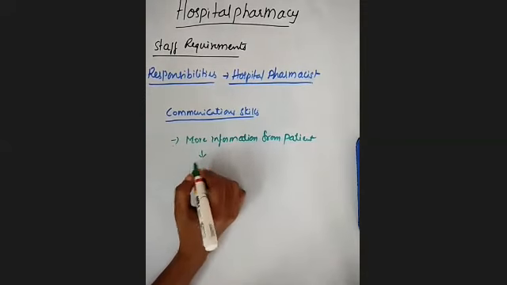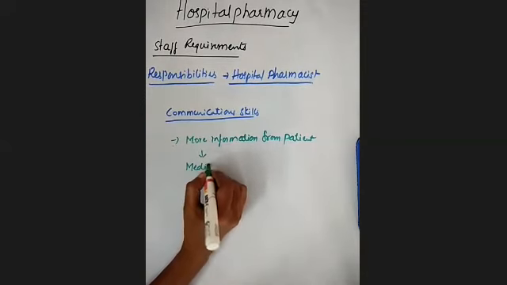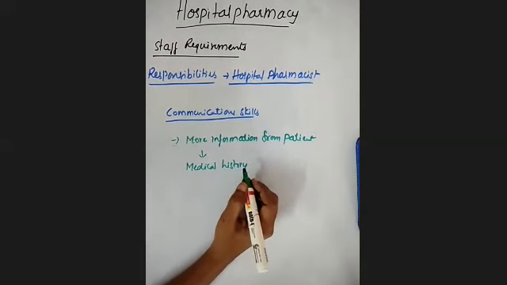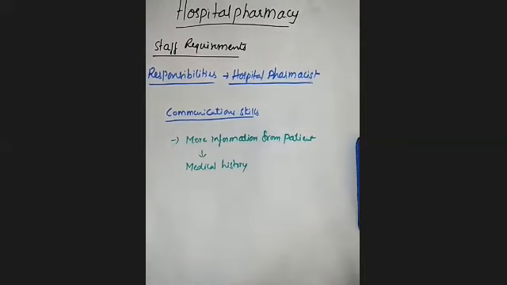That is the medical history, which means whether previously they have used any medications or not. Some people, suppose they previously suffered with HIV or AIDS, may not disclose whether they have used any medications. They don't disclose those matters to anyone. So these hospital pharmacists need skills to gather information like the medical history.